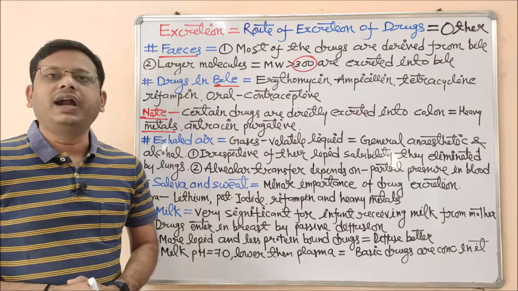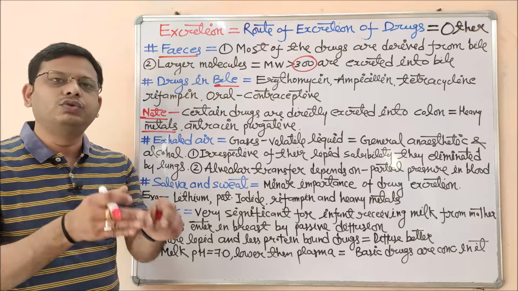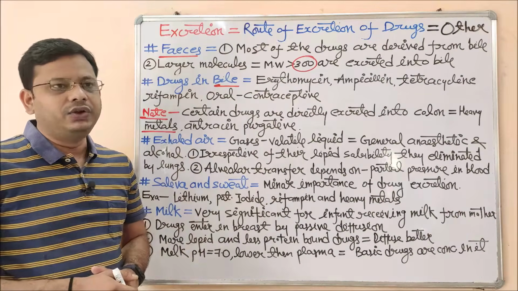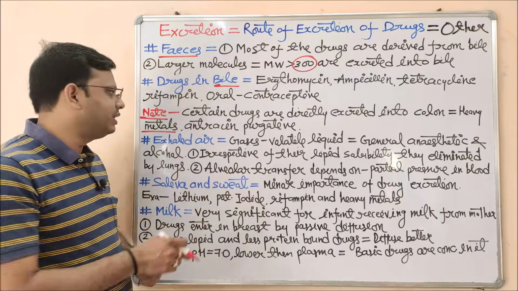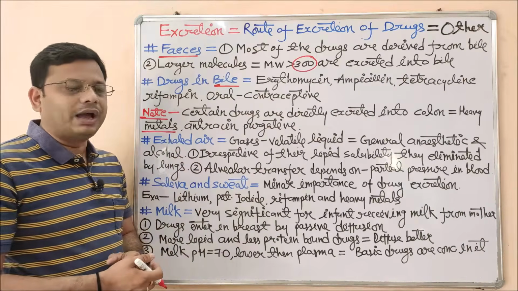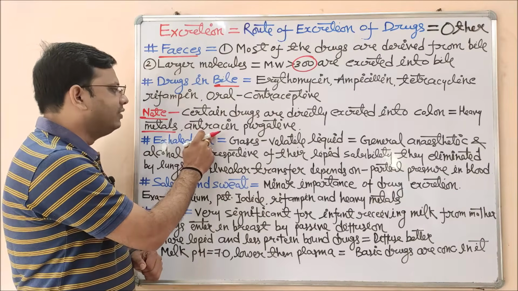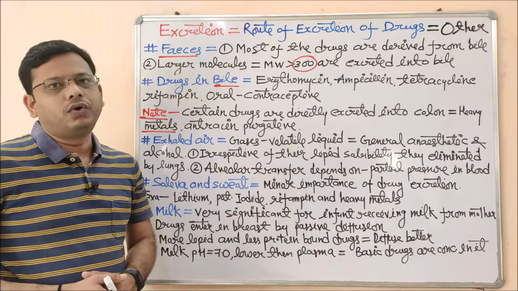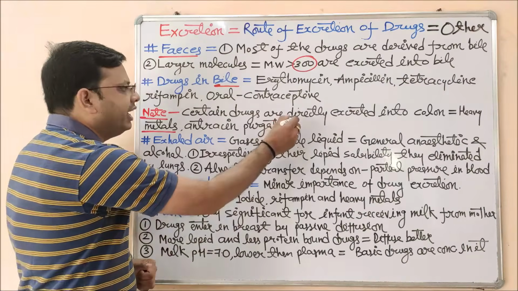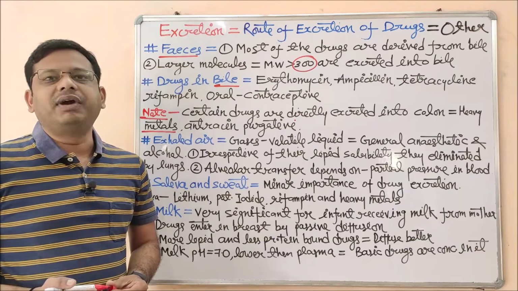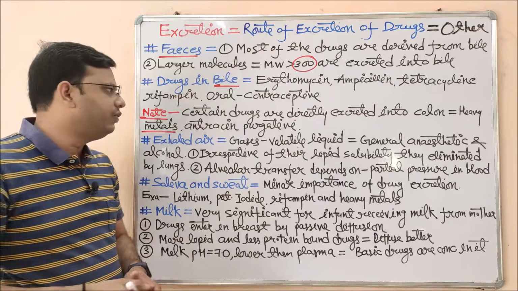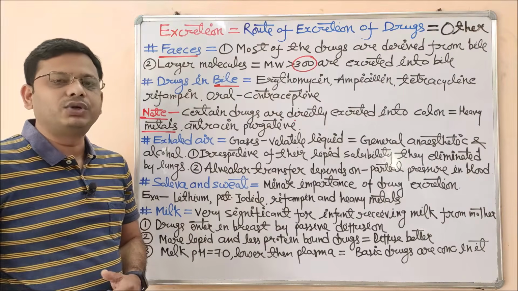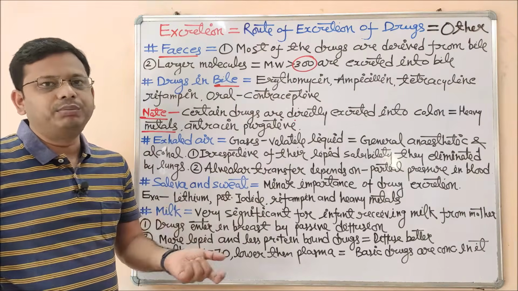Basically these are not included under drugs, but we have studied that they could be included. These are actually pesticides and different types of unwanted chemicals. So heavy metals and different types of anthracene purgatives get eliminated with the help of the colon, that means the large intestine. A purgative is any drug which increases the evacuation of bowel movement, or increases the formation of bowel contents so that constipation can be relieved.